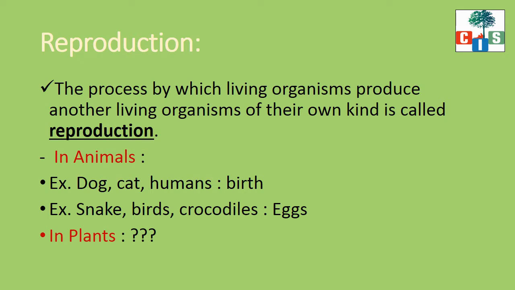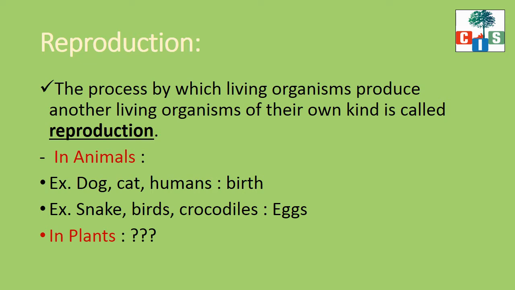Okay. So if we see, animals and plants are living things, is it? And we see that animals reproduce either by giving birth or by laying eggs, and they produce other organisms like themselves. For example, a dog gives birth to puppies, a cat gives birth to kittens, and humans give birth to their babies. The puppies and kittens are like their parents only, is it? But there are some animals who lay eggs.